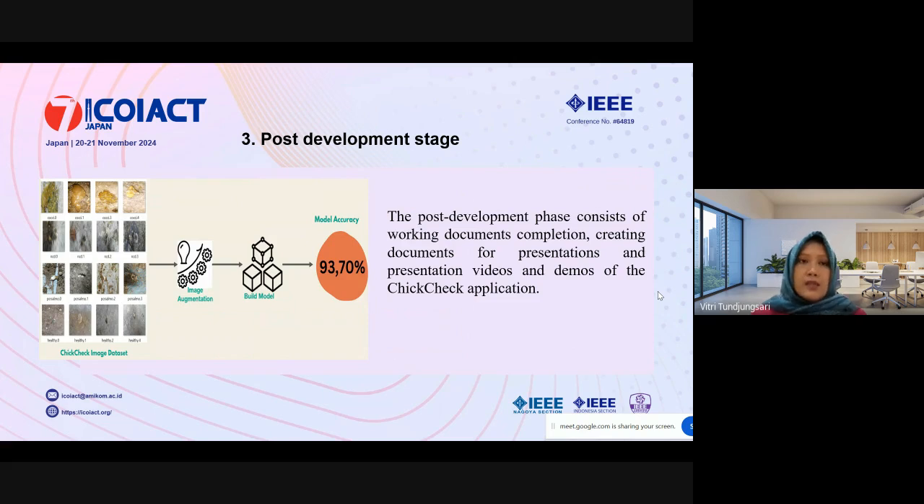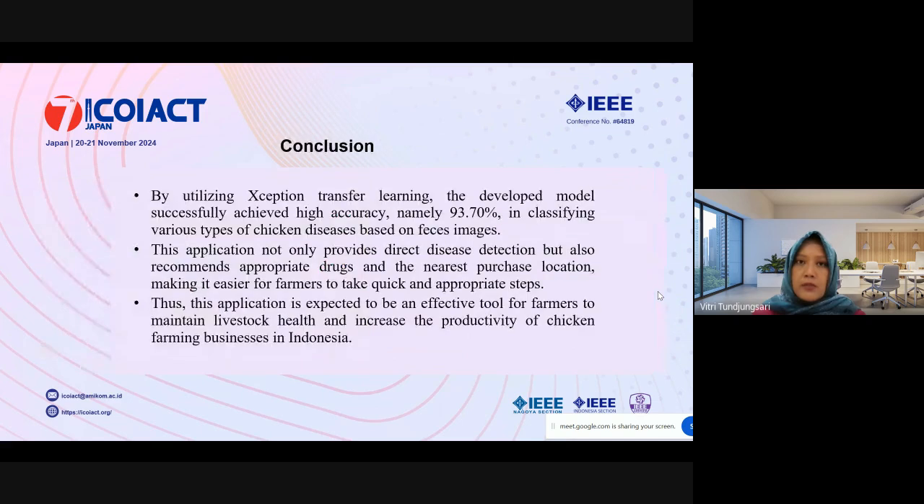And the last stage is called the post-development stage. This stage consists of working document completion, creating documents for presentation, and presentation videos and a demo of the ChickCheck application.